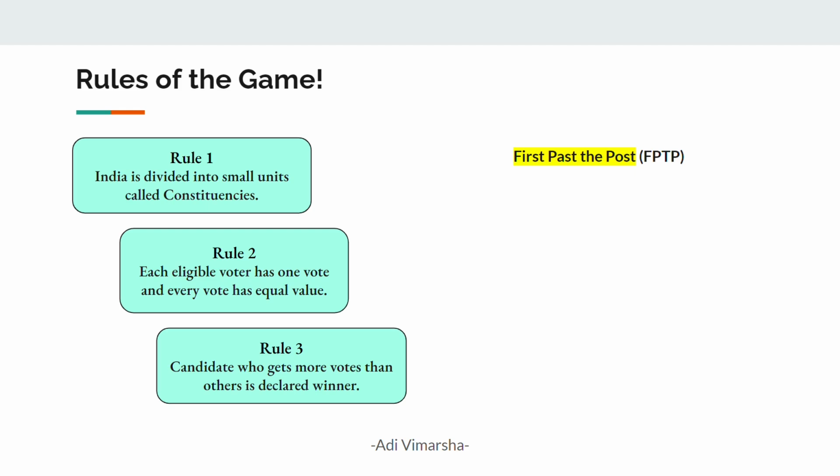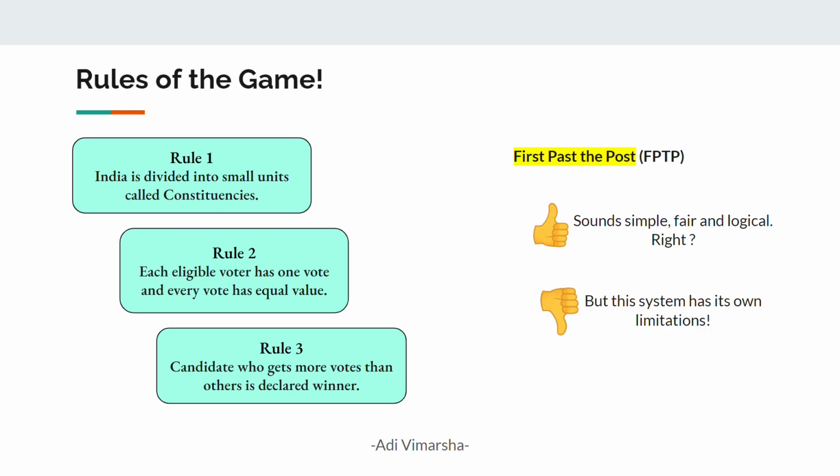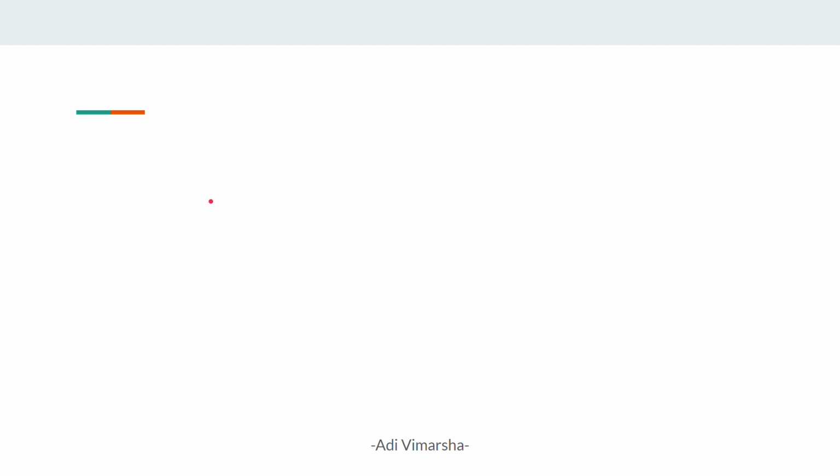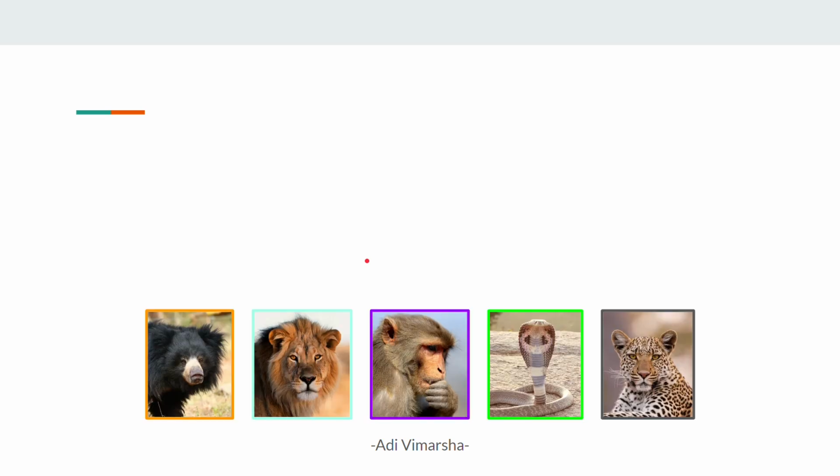Looking at these rules, this sounds very simple, fair and logical, right? But in reality, the FPTP system has its own limitations. Let's discuss them using some examples. Now imagine an election is held in a jungle to decide the next king, and these five candidates are fighting the election.